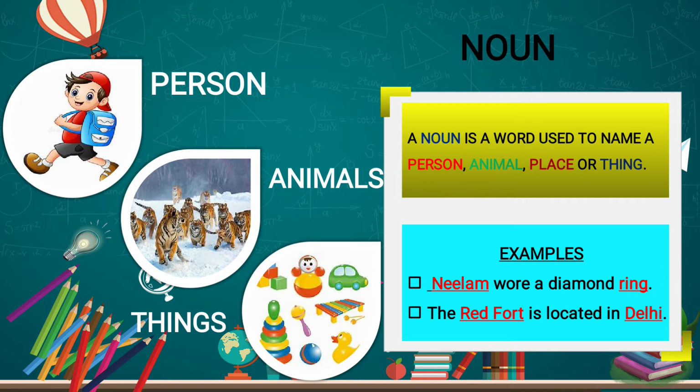In the example, Neelam and Red Fort are names. Neelam is a person's name, she is a girl, so Neelam is also a noun. Ring is a thing's name, that's why ring is also a noun. The Red Fort is a building name, a monument name, that is also a noun. And Delhi is a place, so Delhi is also a noun. So basically a noun is a word used to name a person, place, animal or thing. Clear? Proceeding further,